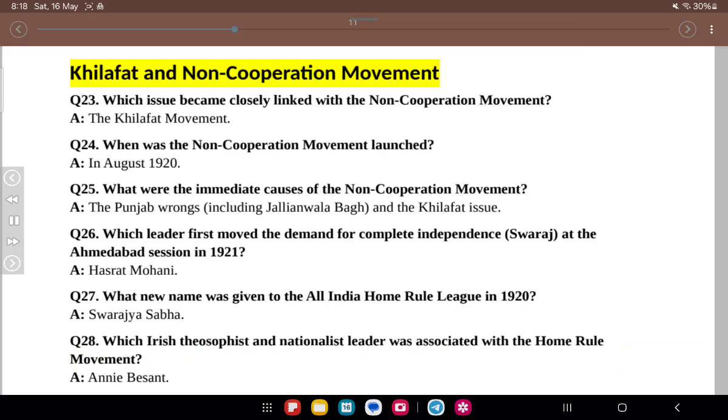Khilafat and non-cooperation movement. Q23. Which issue became closely linked with the non-cooperation movement? A. The Khilafat movement. Q24. When was the non-cooperation movement launched?